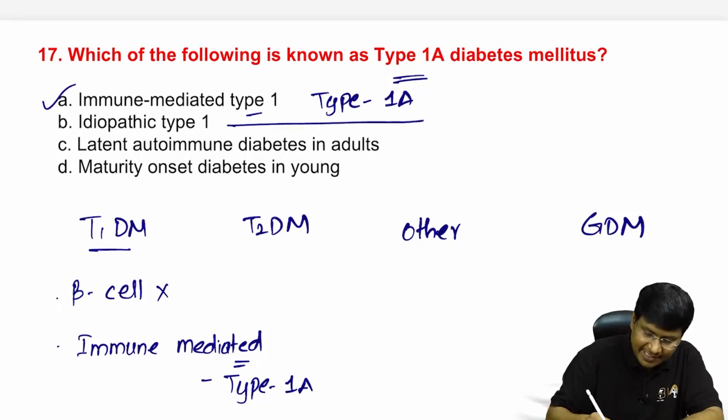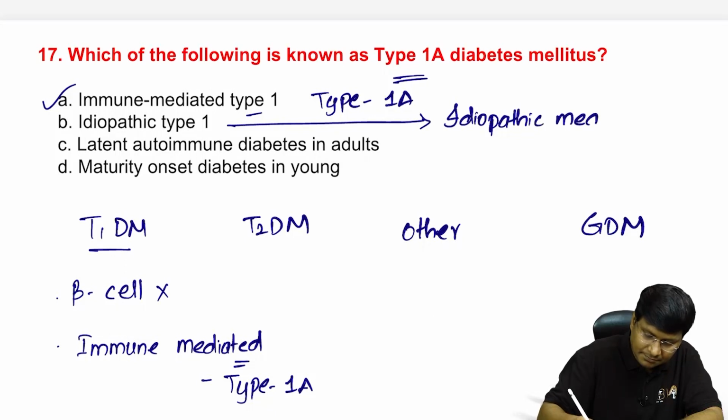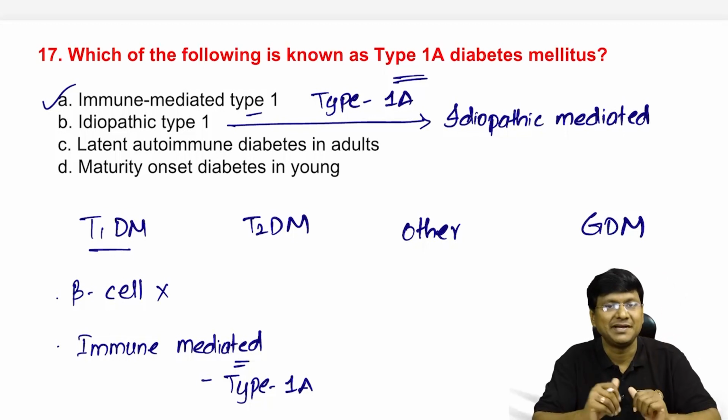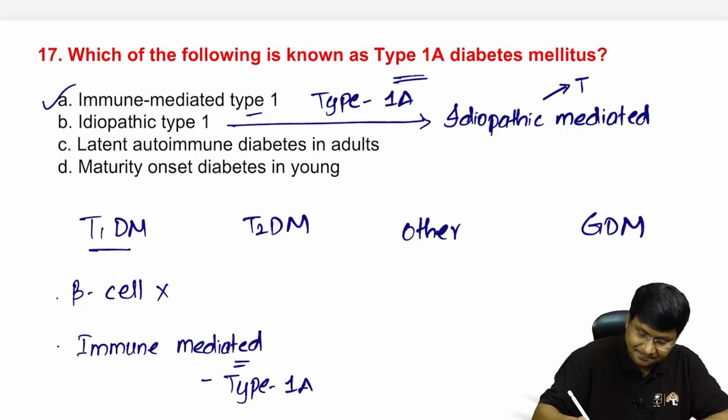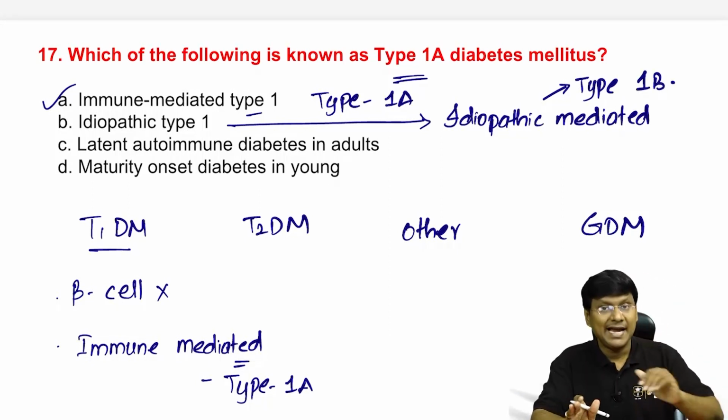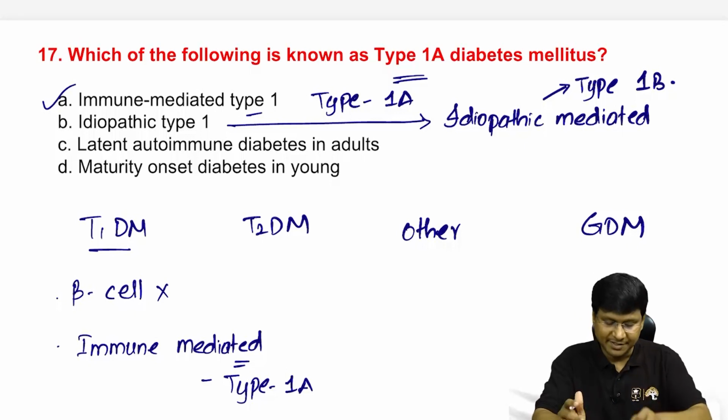Type 1B is nothing but idiopathic diabetes mellitus, that is your type 1B. And that is about type 1 diabetes mellitus.